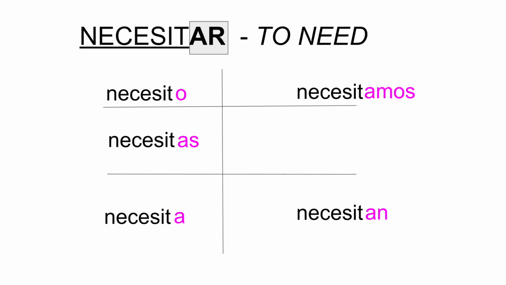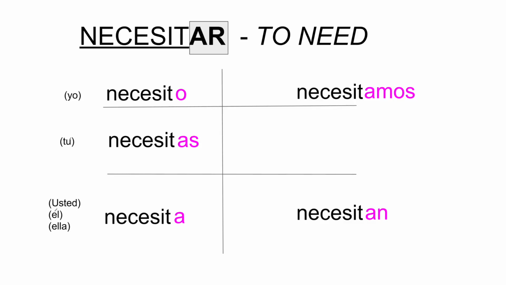Let's review your pronouns. What goes with necesito? Yo necesito. Make sure you're repeating these with me. Okay, it's good to hear them, but you do have to practice them. Okay, what goes with necesitas? Tú necesitas. And necesita, what goes with necesita? Usted, él, or ella. Necesitamos. We need.